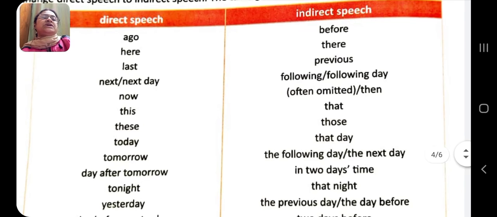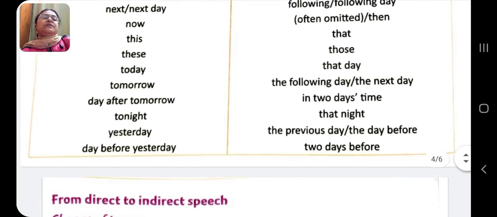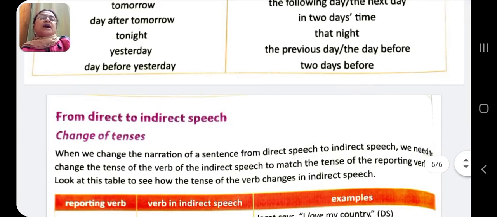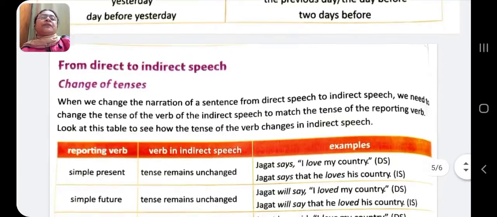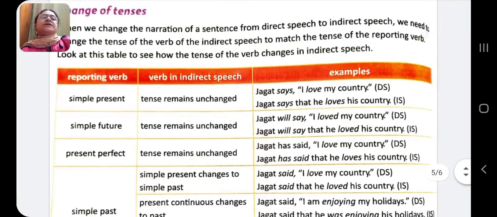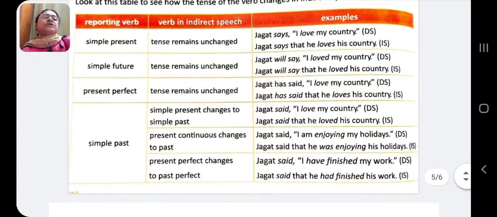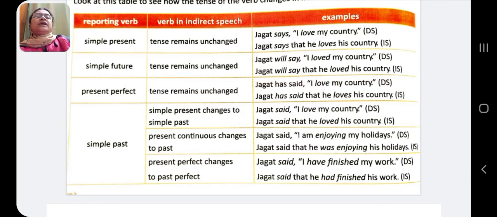So go through this. You have to keep this word list always in mind while converting direct to indirect. Now again, here is another table. From direct to indirect speech, change of tenses. I suggest you read all this again and again to clear all your doubts.